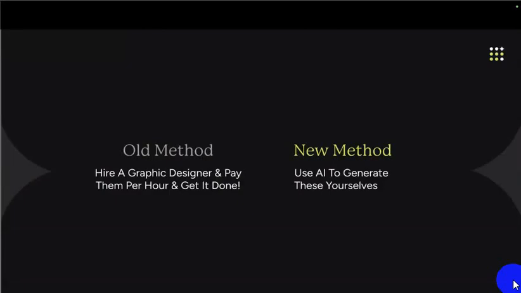How will I go about it? The old method is you hire a graphic designer, or if you know some tools like Canva, I can go there. Right now Canva also has AI, by the way. They introduced the AI part, and that's the upgradation they have done. But the older way, when there was no AI, you can imagine I had to go to these tools or hire someone to make this happen.